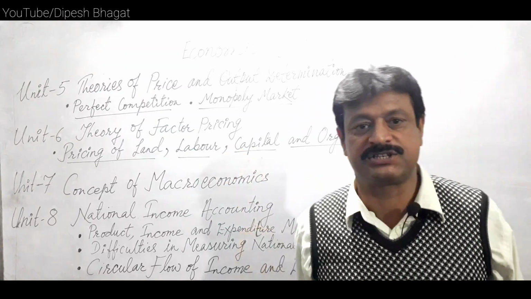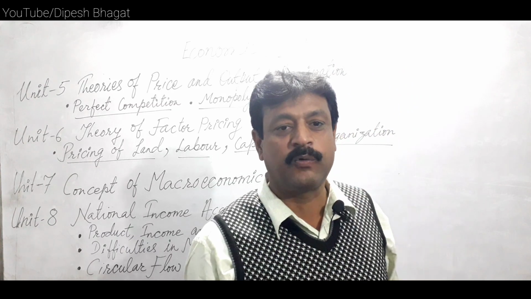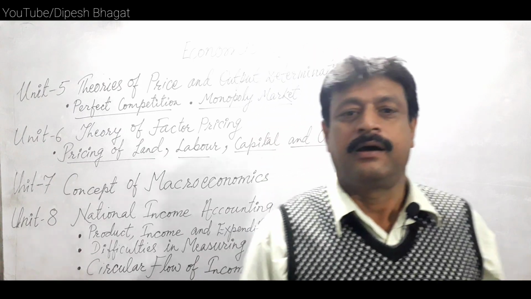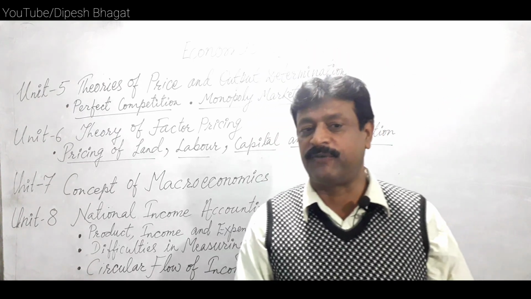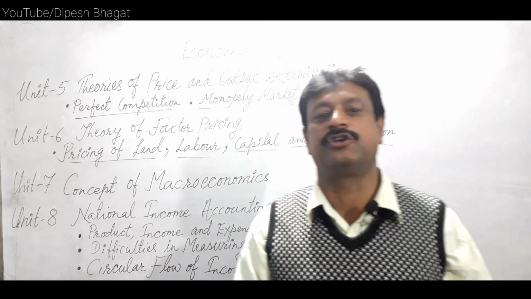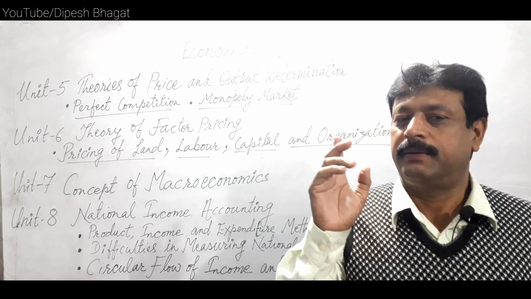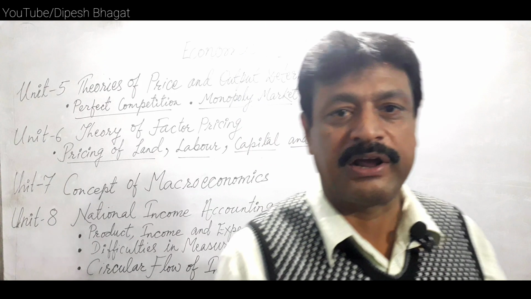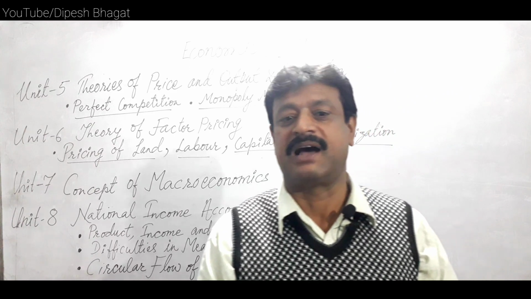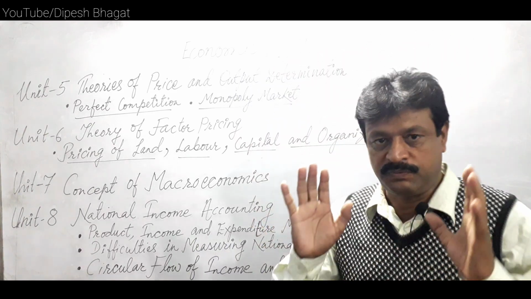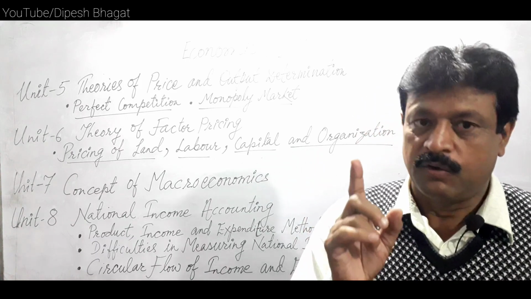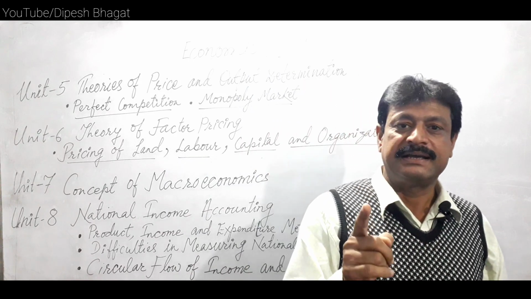Under theory of wages, we will have to study 2 theories of wages holding 5 marks each: the subsistence theory of wages and the wage fund theory. The subsistence theory of wages was developed by David Ricardo. This theory was actually introduced by Francois Quesnay, and David Ricardo developed the theory, and Professor Lassalle explained the theory as the iron law of wages. So this theory holds 5 marks, and it is as important as the wage fund theory, which was developed by J.S. Mill.